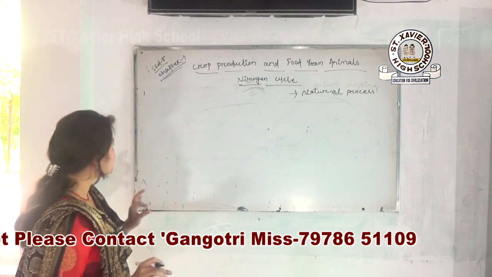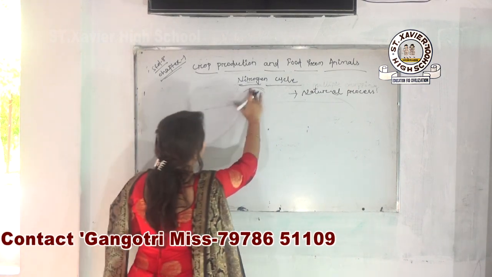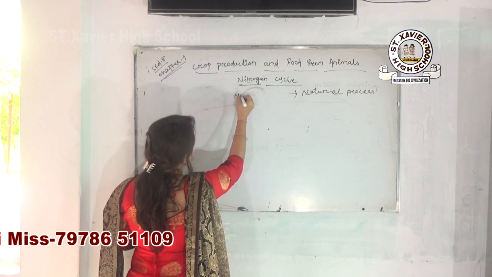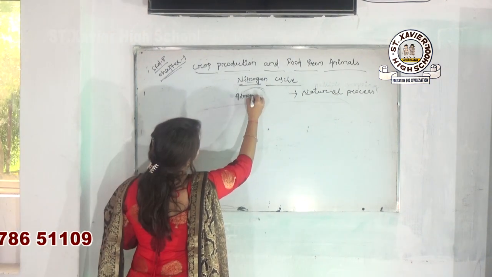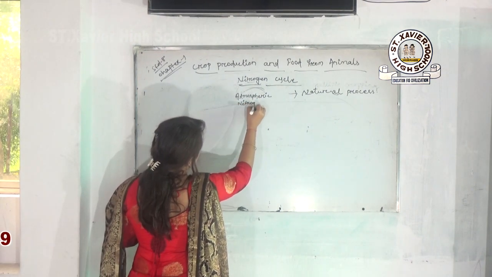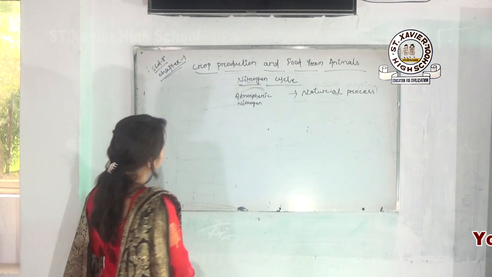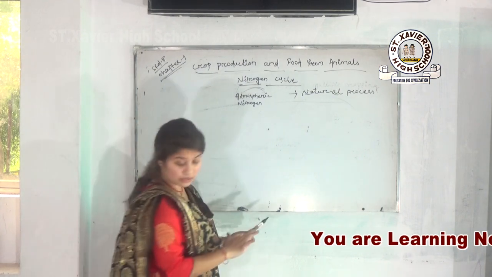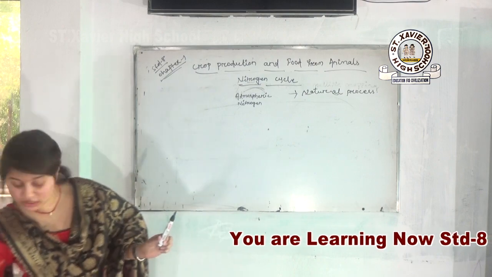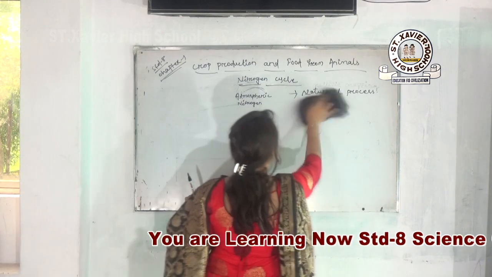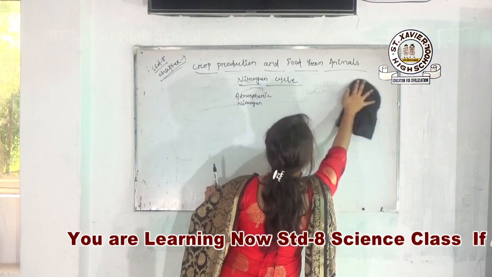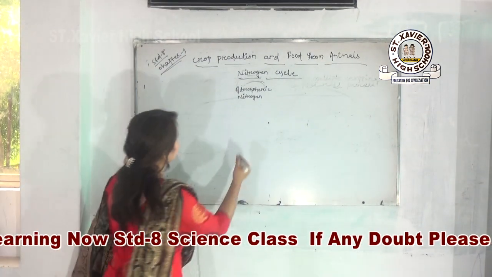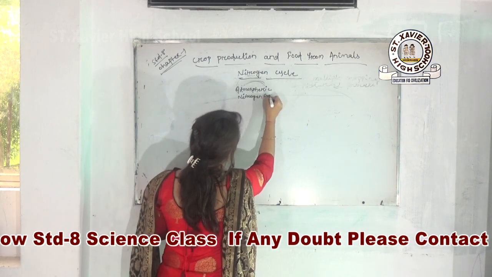Okay, so students, first of all consider the atmospheric nitrogen gas. Suppose this is your atmospheric nitrogen gas. Now draw the diagram with me in your copy. After that I will discuss all the terms used in the cycle in a simple way, and you can understand it easily. So suppose this is your atmospheric nitrogen gas.